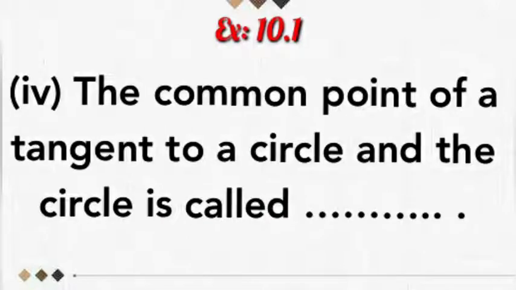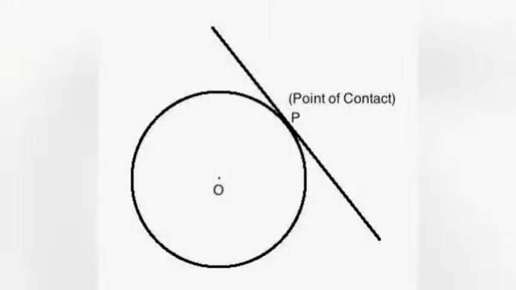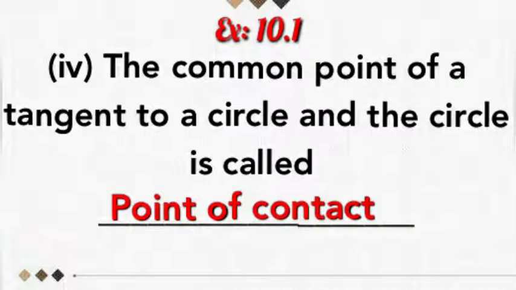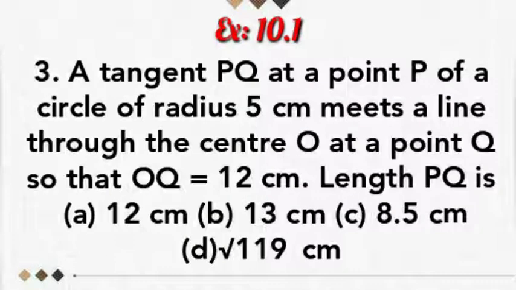Next, the common point of a tangent to a circle and the circle is called, the common point to the tangent to the circle is what? That common point is the point of contact. P is the point of contact. So the answer is the common point of a tangent to a circle and the circle is called point of contact.